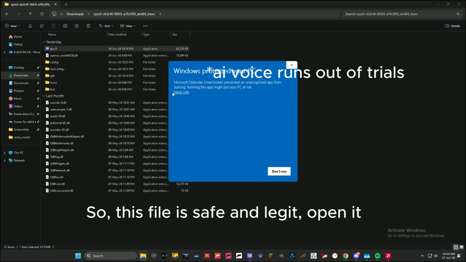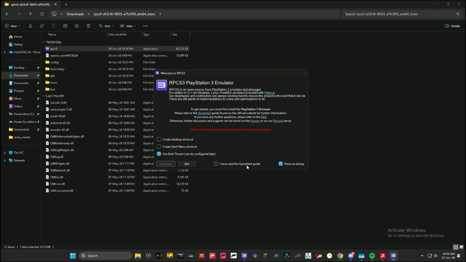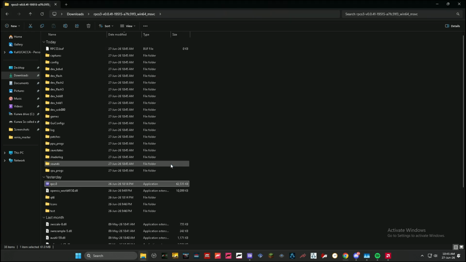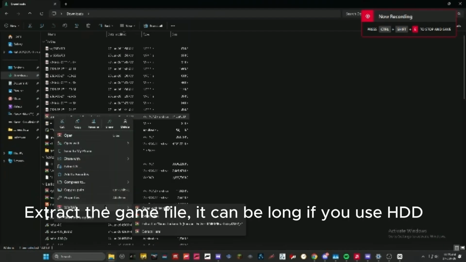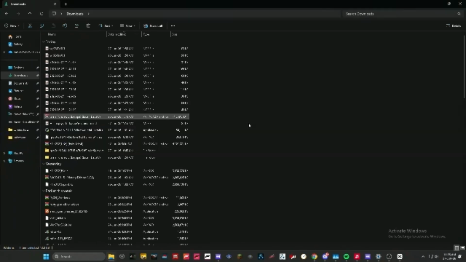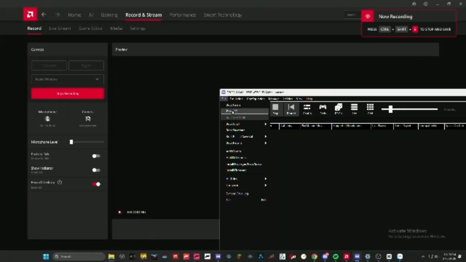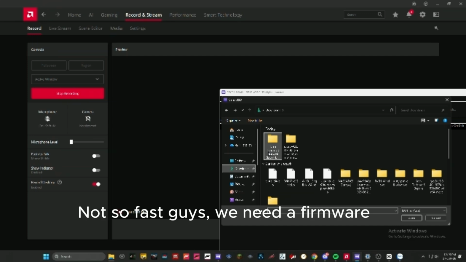So, this file is safe and legit. Open it. Extract the game file. It can be long if you use HDD. Let's launch the game. Not so fast, guys.